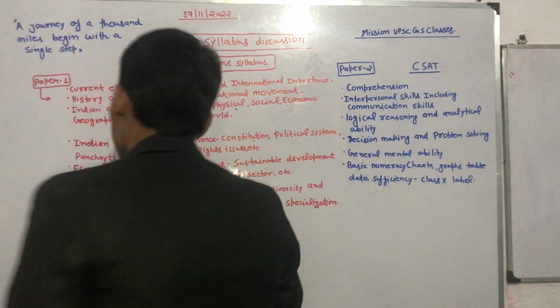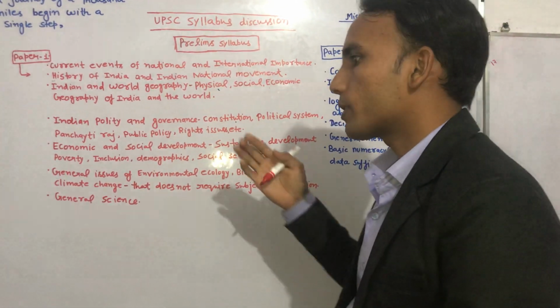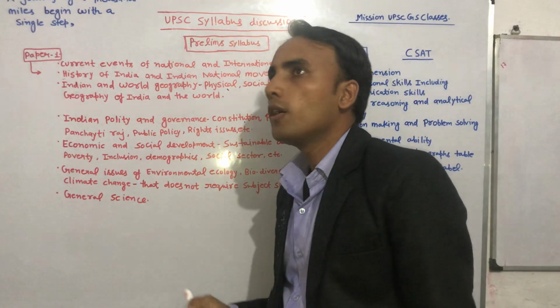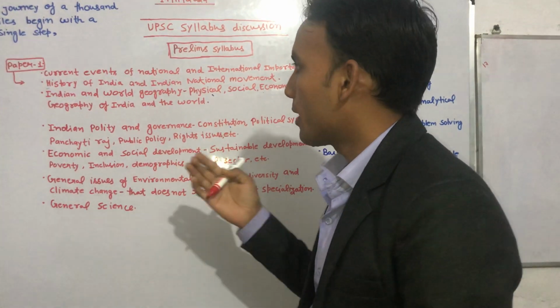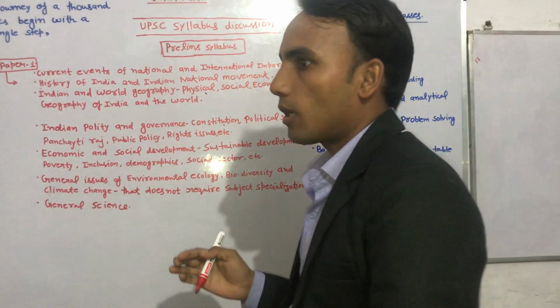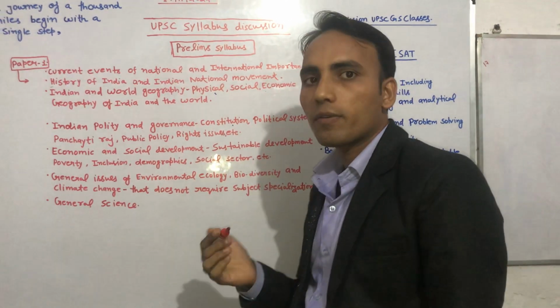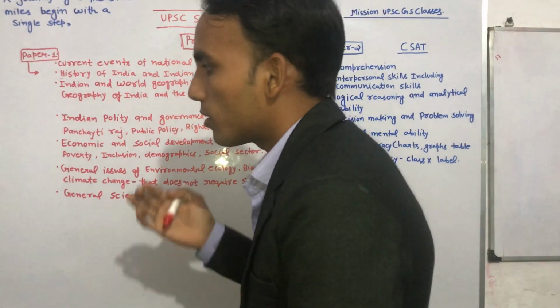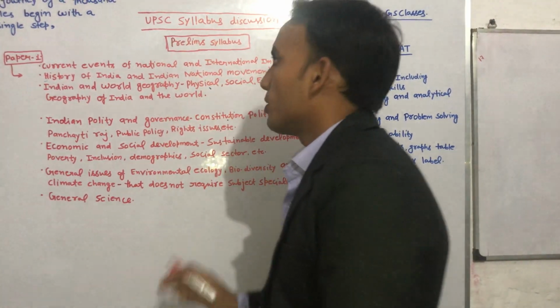Like this year, UPSC asked a question with options: which country's border is linked with Afghanistan. If you have seen the map of Afghanistan, you will understand which countries are sharing a border with Afghanistan. So this is an important part.